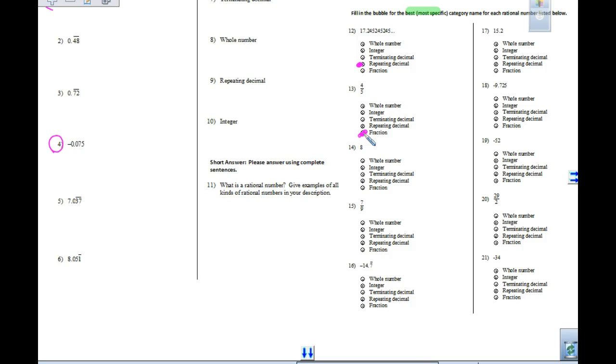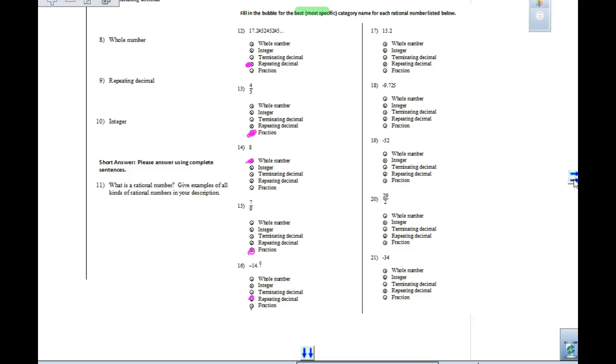Okay, the next one. Next one, yes. Whole number, fraction, negative, repeating decimal, but it's not an integer, right? It's negative, but it's not, okay? It's repeating. Terminate should be the next one down, right? Yeah. Thank you.